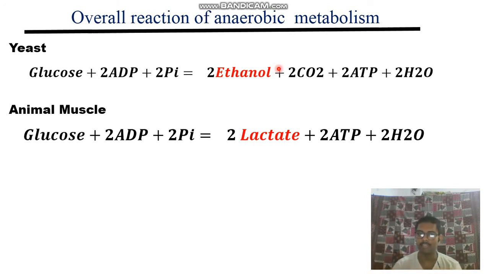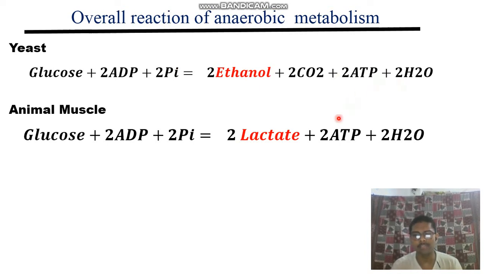That is for yeast. But in the animal muscle cell, the main difference is glucose will be converted to pyruvate, up to that, this is fine. But after the pyruvic acid formation, it will be converted to lactate in animal muscle cell. But in yeast, it will be converted to ethanol. That is the main difference between yeast anaerobic metabolism and animal muscle cell anaerobic metabolism. Ethanol is formed in yeast and lactate is formed in animal muscle cell, and the rest is the same.